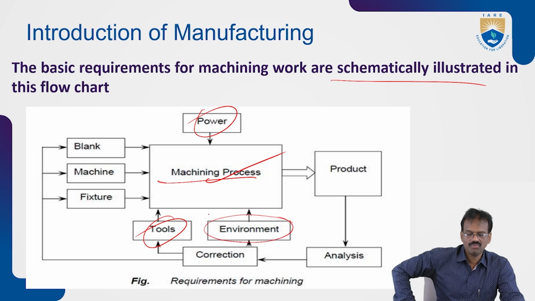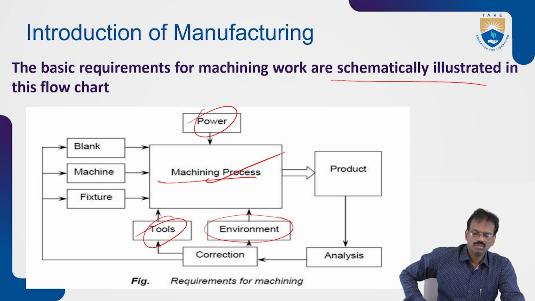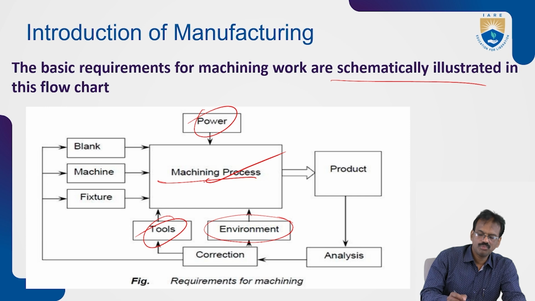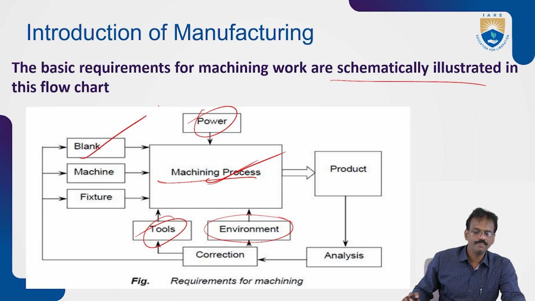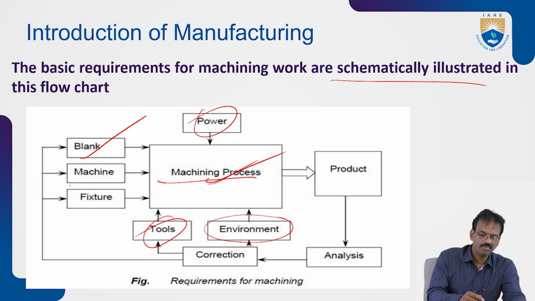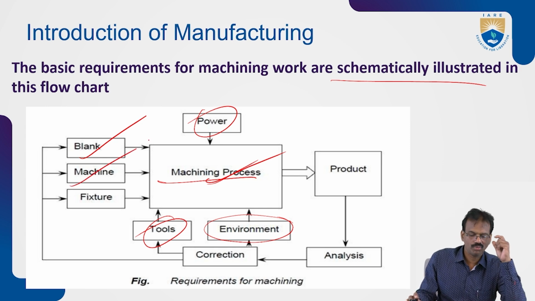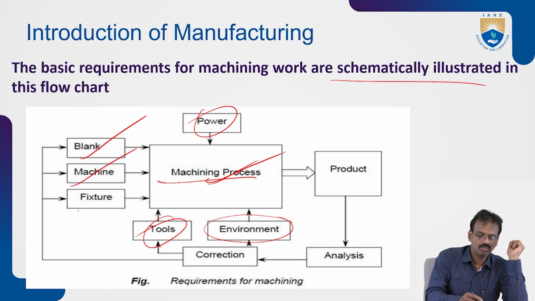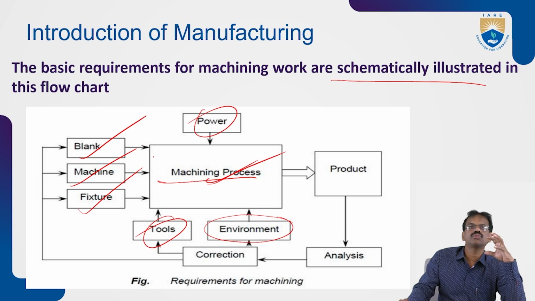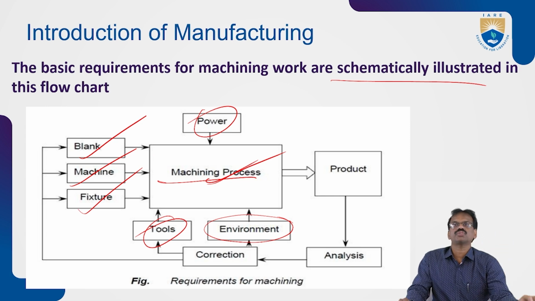Based upon the environment, some manufacturing processes are performed depending on the situations also. For the manufacturing process, we perform operations on the raw material, like a blank, and we require machinery to perform the process. We require fixtures to fix the workpiece on the machines also.